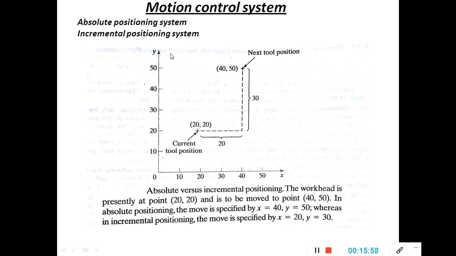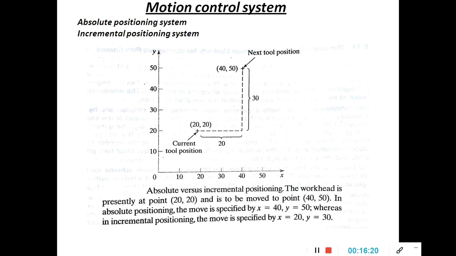So this is the way to describe the absolute positioning system or absolute coordinate system, and the incremental positioning system or incremental coordinate system. Remember, in the absolute, all the values are always taken with respect to the origin. If you want to mention any point, you should take the origin as the reference point.